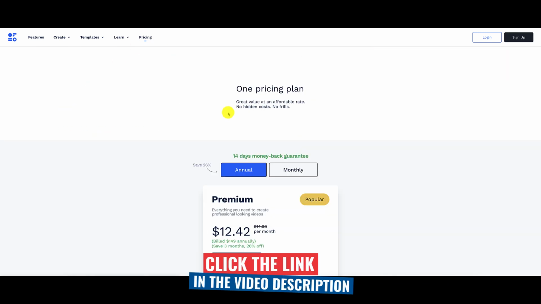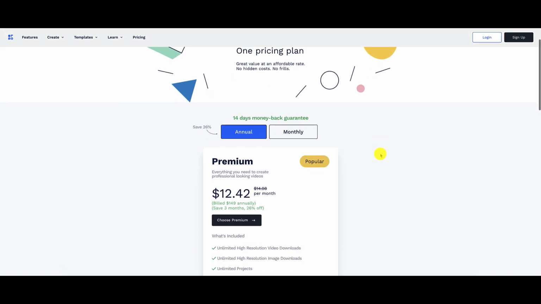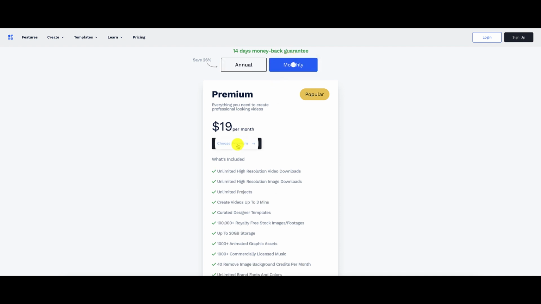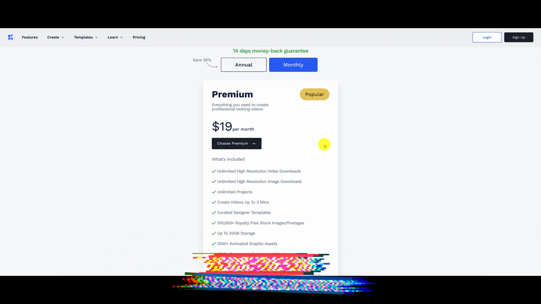But let's take a look at the pricing here. Should you decide not to take advantage of this one-time offer, you can either go with the annual payment, which comes out to roughly about $12.42 monthly. Annually, this is going to be $149 per year, or you can go monthly at $19 per month. Makes sense for you guys to go straight with the $98 one-time fee. Again, just click on the link below to get your copy.